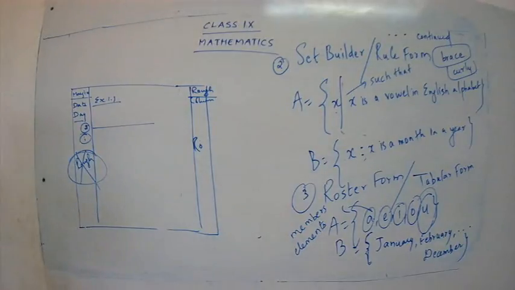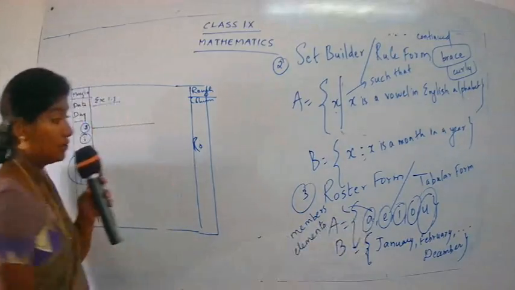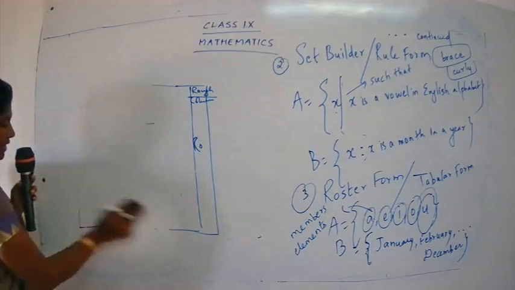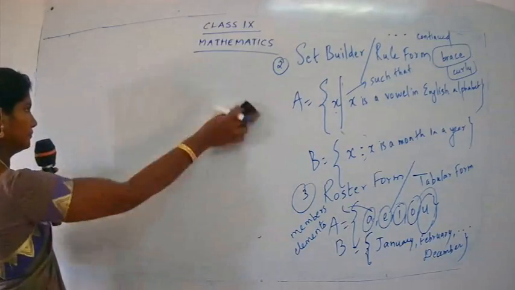Good. Have you taken the question? Very good. Okay, let's take the first subpart. What is the first subpart given to you? India. I-N-D-I-A. It's India. So what is the question? The question is, you are going to list the set of letters in roster form. So you're going to use a roster form. Okay, what is the meaning of roster form? Writing the elements. You are going to list out all the elements. This is a very, very easy sum. Let's see over here how to do this.